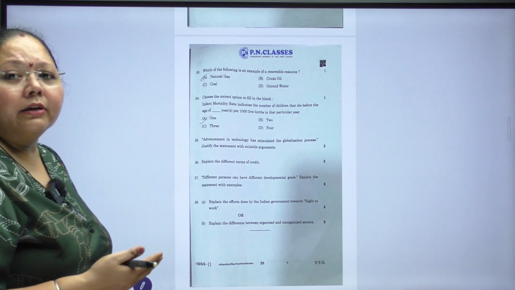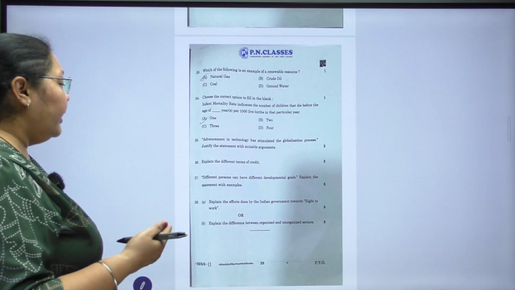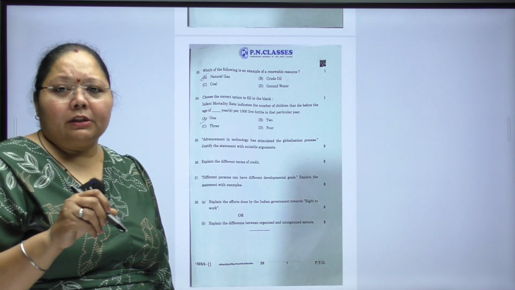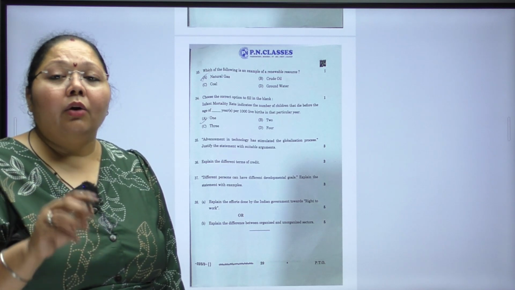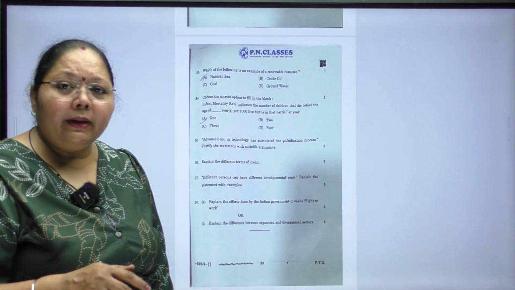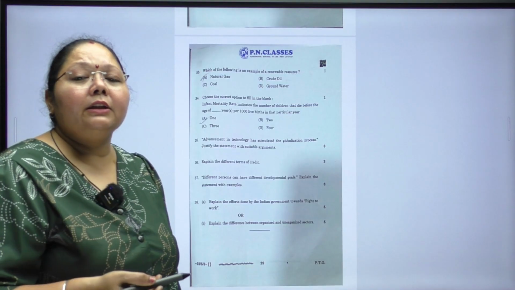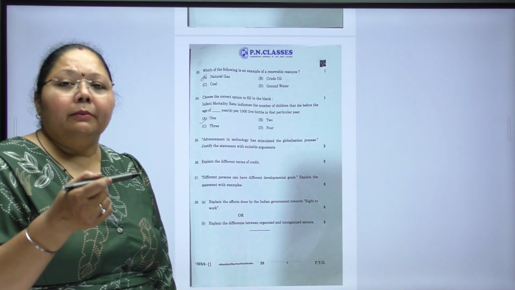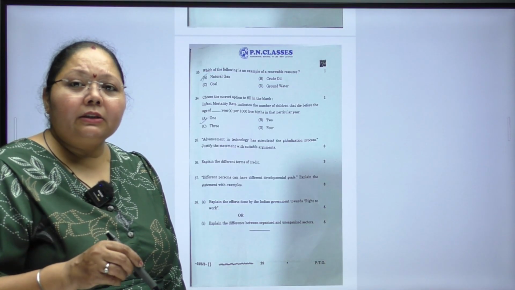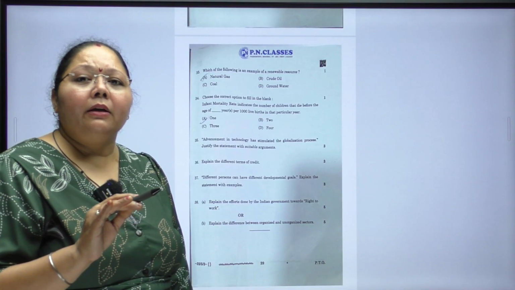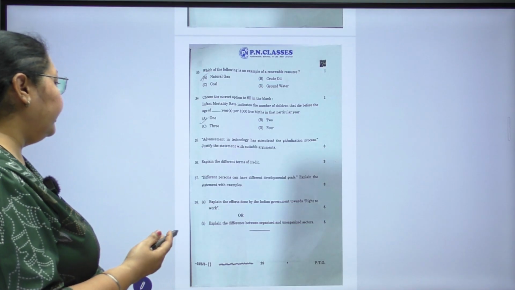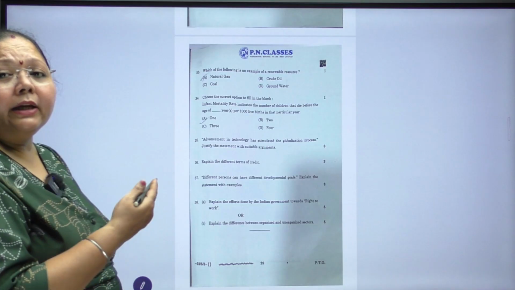And last, for the 5 marks, explain the efforts done by the Indian government to the right to work. What are the rights given for the work? That means the government has decided a range of the payments for the people, those who are working. What are their rights? How they are going to be at the workplace so that they are not facing the problem of exploitation. The employers are not harassing them. In place, workplace harassment can be stopped, etc. So that all discussion points has to be written keeping in mind the Indian government, right, for 5 marks.